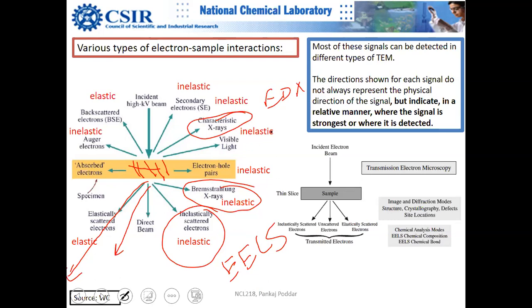Visible light, you can see electron hole pairs. You can look at the transitions, exciton formation. Auger electrons, and you saw backscattered electrons already, which one of the students discussed.